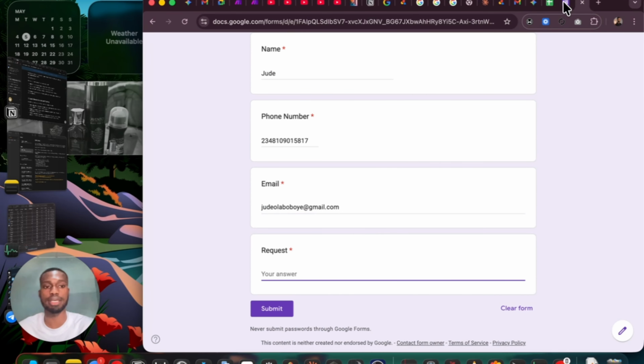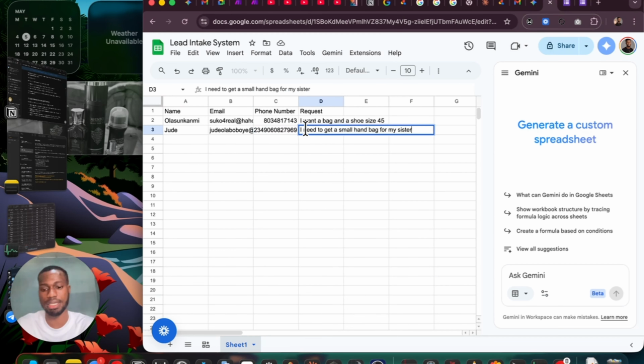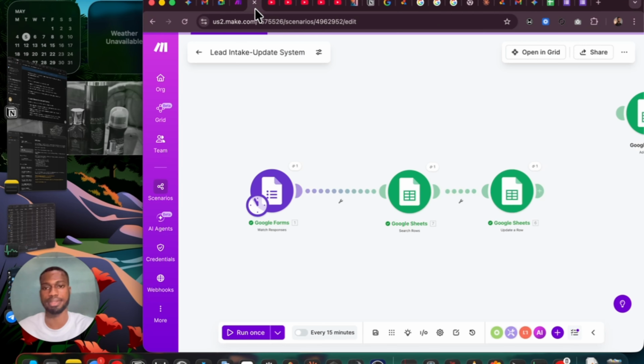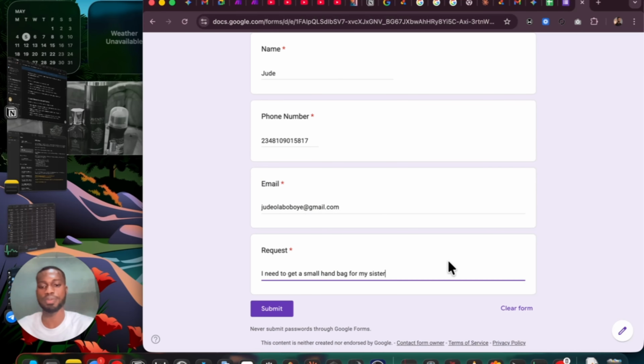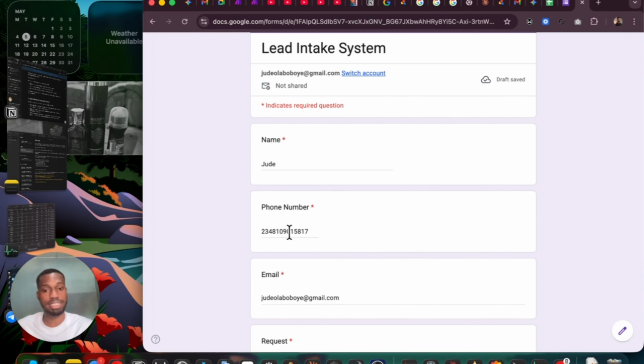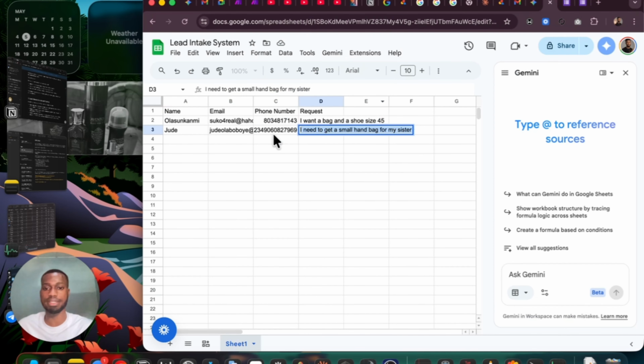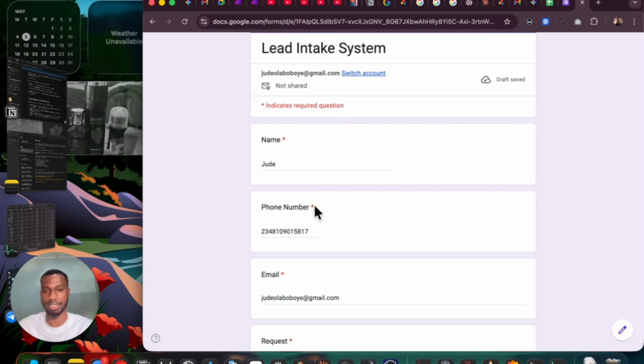Now the request, let's use the same request: I need a small handbag for my sister. Yes, I actually do. I need that right now. What do we do in this case? We are changing the number. It's currently this, but we are changing it to this instead.